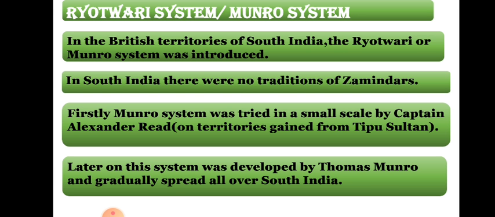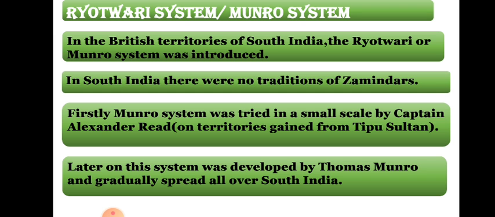In South India, there was no tradition of zamindars. That is why there is the Ryotwari system. Firstly, the Munro system was tried on a small scale by Captain Alexander Reed on territories gained from Tipu Sultan. Earlier, the territories were gained by the English East India Company from Tipu Sultan, and Alexander Reed adopted this method on a very small region.